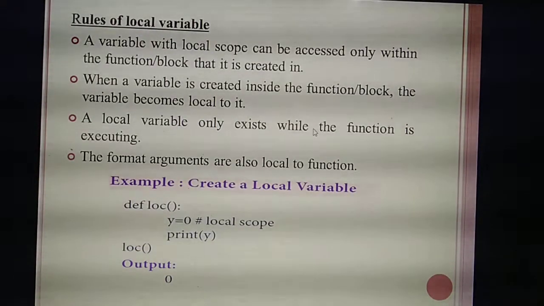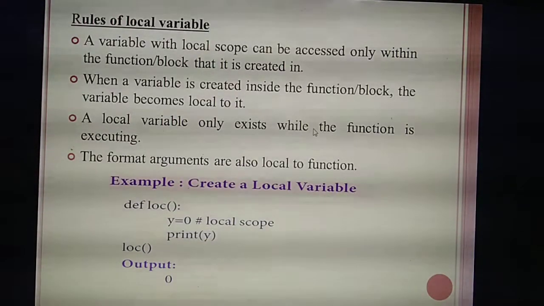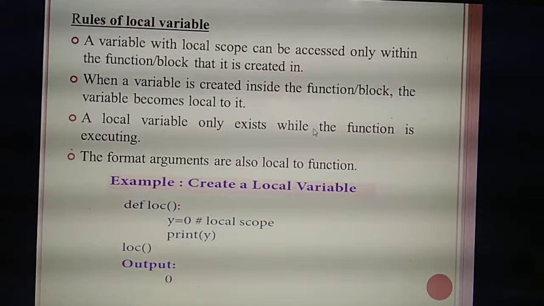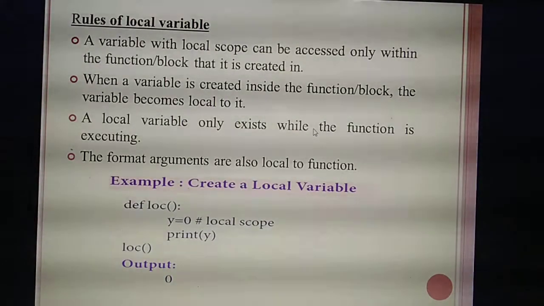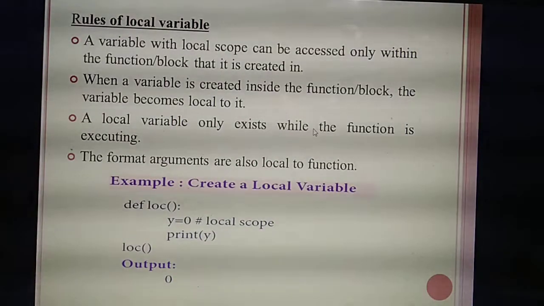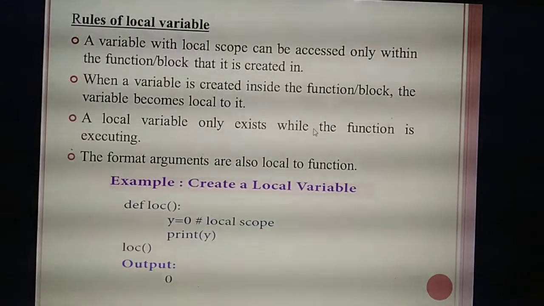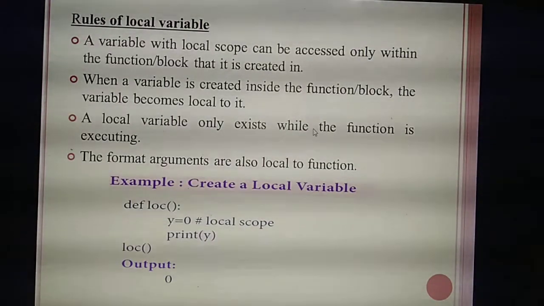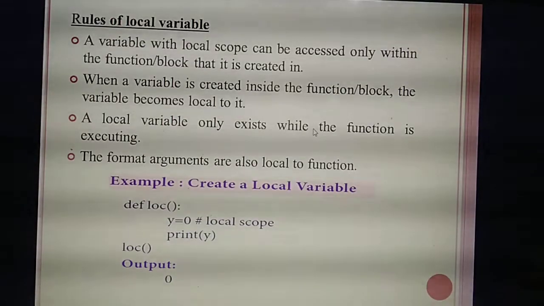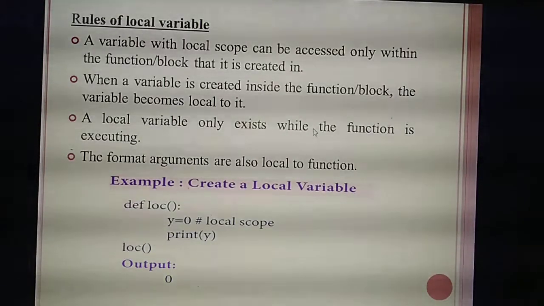You can access the variable only within the function, or inside the function. The variable you declare inside the function, we are calling which variable? Local variable. That variable is local to the function. What's the lifetime of that variable? When the function is executing, only at that time the variables will execute. Outside the function, the variable won't get executed, and you can't access it. And however many arguments you declare in that function, those arguments are also local to the function. Understand? See this example.